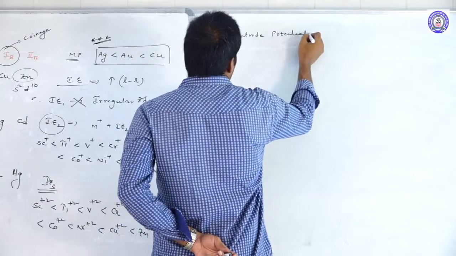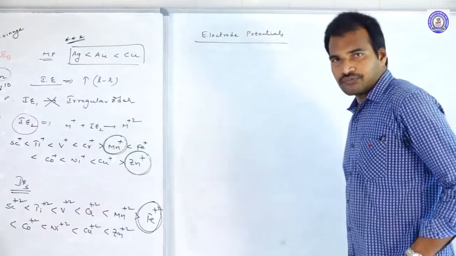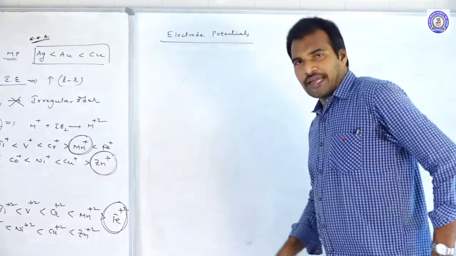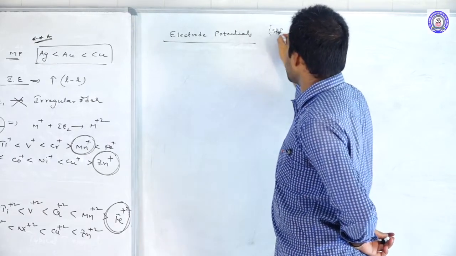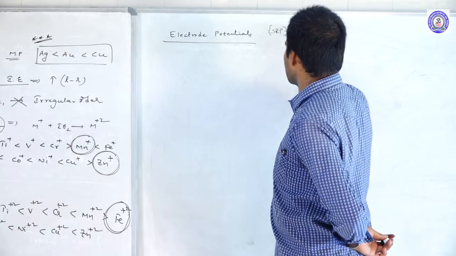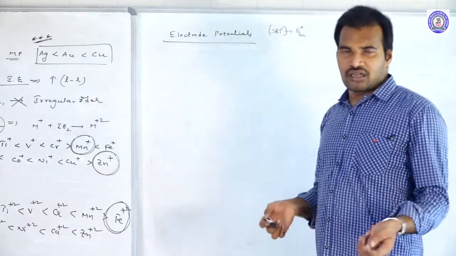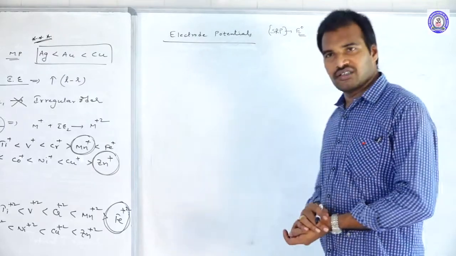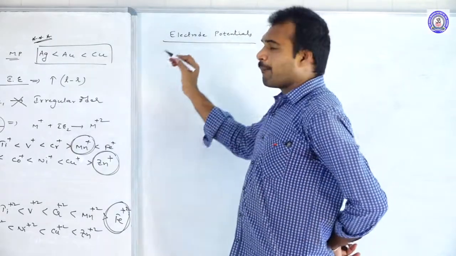Electrode potentials. So in this case, usually as per the IUPAC, SRP values, standard reduction potential values, we consider as E0 values. Okay, now here we are comparing the two.